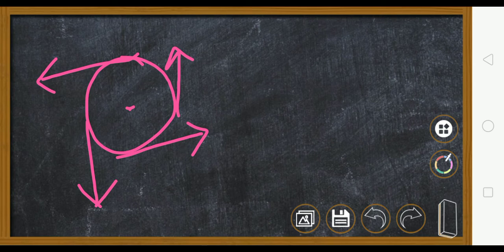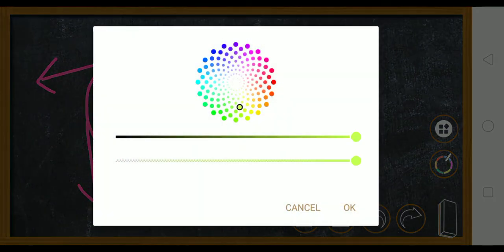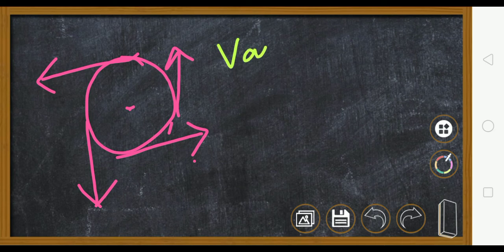So here we will say that every instant its direction is changing. Here it wants to go here, but it is going like this. So every time the direction is changing. So even though the speed of this body is going to be constant, velocity will not be uniform because direction is changing every instant. So this is an example of variable velocity.